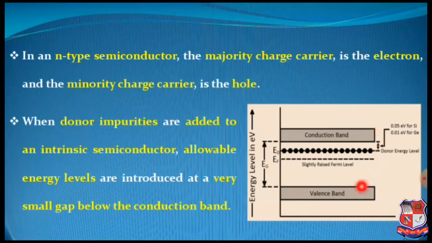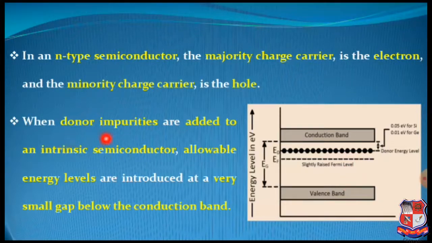Here in this figure, which is the energy band diagram, you can see the valence band and conduction band. Due to this excess amount of electrons from the added group 5 dopant impurities, the Fermi level is slightly raised towards the conduction band, and you can see the band gap between the Fermi level and valence band energy level is higher.